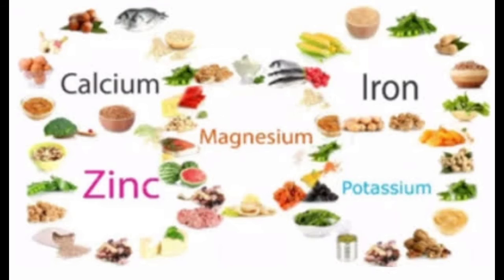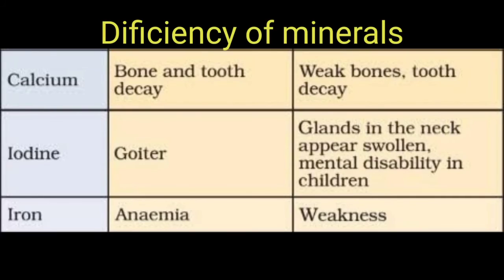These are the main minerals our body needs, namely calcium, zinc, magnesium, iron and potassium. If these minerals are deficient in our body, it will cause problems. For example, if calcium is deficient, we will suffer from bone and tooth decay. It means weakness of bones and tooth decay.